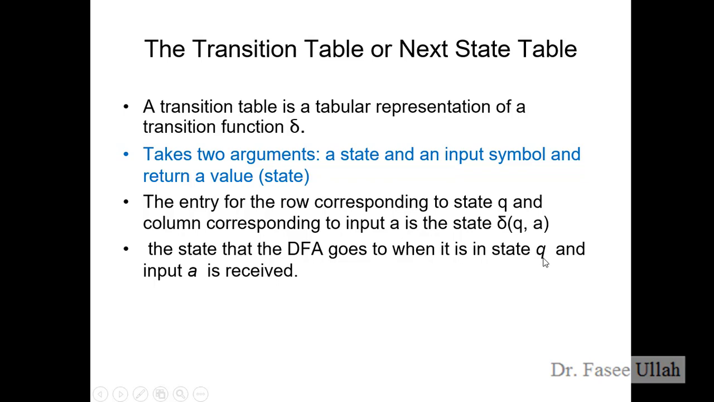Q is the state, and A is the transition value. How can we represent this using the transition table? We usually represent it in the form of the transition function, with Q, which is the state, and A, which is the transition value that moves from state Q to the next state. It could be any state name. The value used between these two states is A.